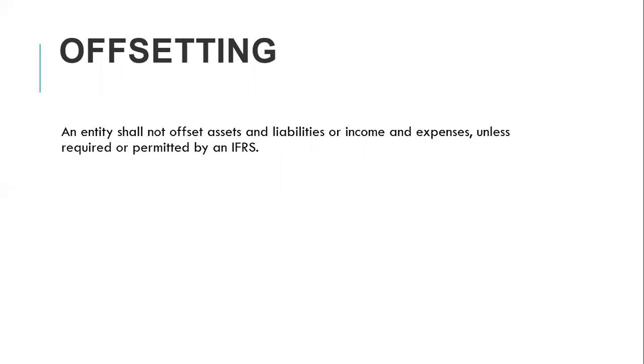Offsetting. This is also very important. An entity shall not offset assets and liabilities or income and expenses unless required or permitted by an IFRS. I talked about that also in the conceptual framework. So as a business, another business is owing you. That is basically a current asset. Then you are also owing that same company, as a current liability.